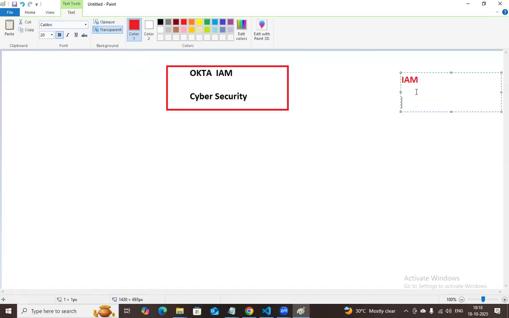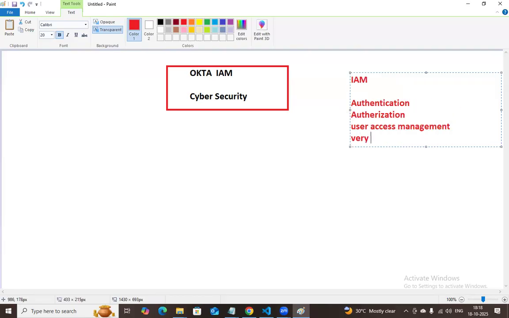What are the specific features? Authentication, authorization, basically the major important part. And one more is user access management, and very high security related to the organization's data. How we can manage the users, how we can give the permissions to the applications. That is what IAM is actually related to.